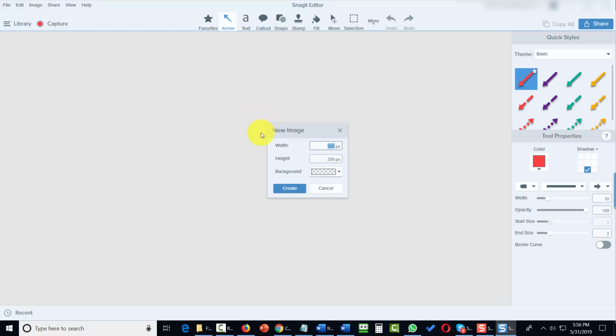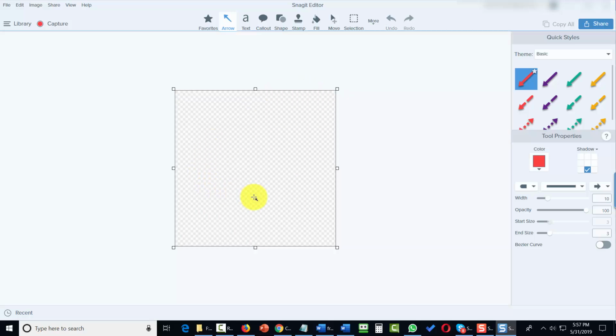What we can do then is we can determine the size of our image and the color of the background. Now in those cases, what you're going to do is you're going to create a transparent background. And you're going to see that here with the checkered indicator. So we can determine that we want our image to be 500 pixels by 500 pixels. We can write that in. Once we have it, we can then click Create. That's going to give us a new canvas. And basically what we can do then in this canvas is we can start creating content inside of here or creating an image that we want to have.